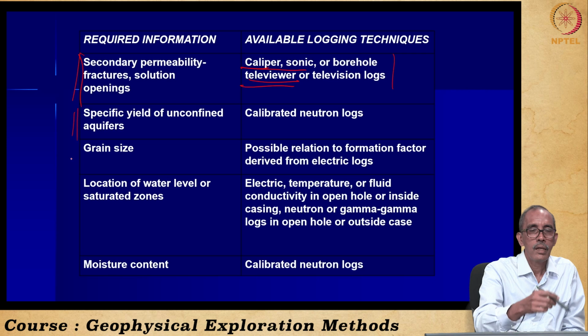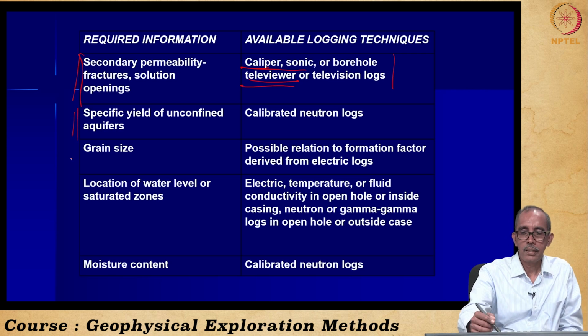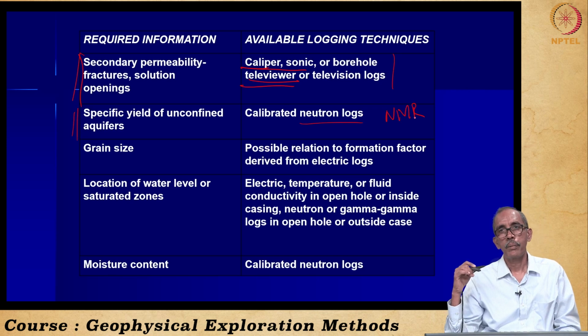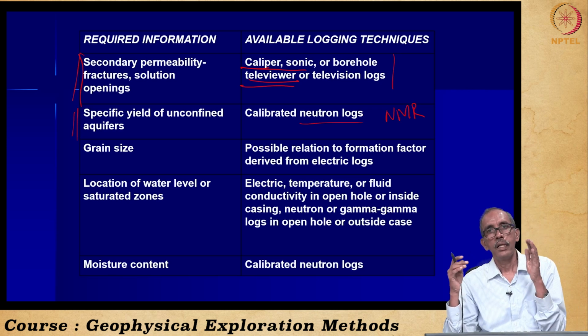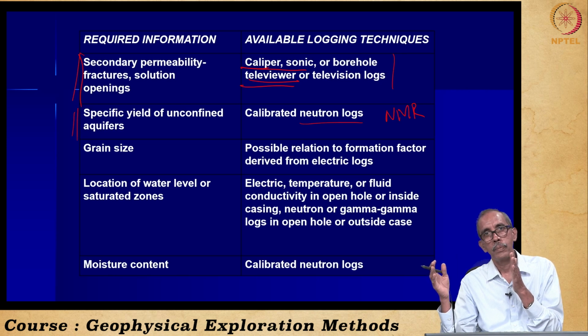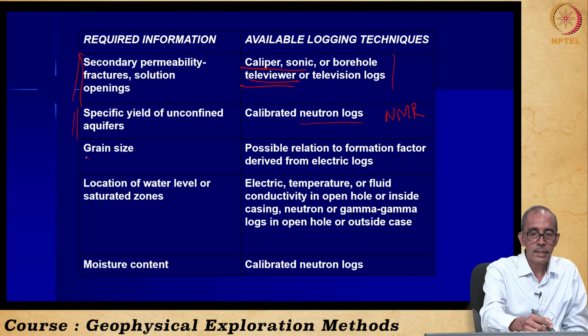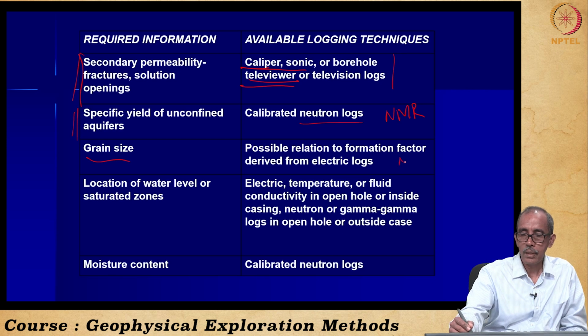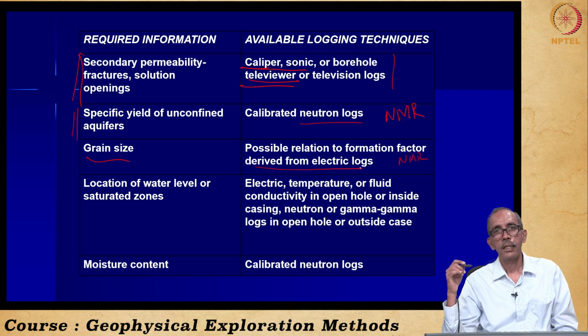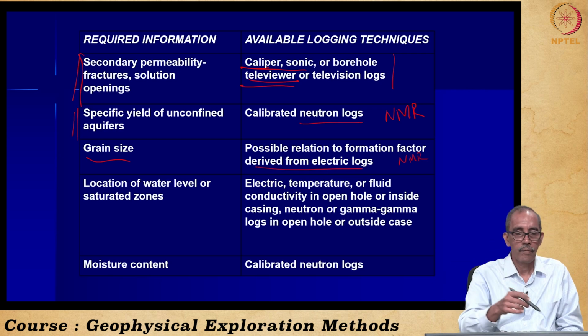Specific yield of the formation can be estimated from neutron logs as well as NMR logging. That means specific yield is the difference between bounded water and the mobile water, right? Then grain size, particle size, also can be estimated from NMR, and here too we can estimate this from the electrical logging methods.